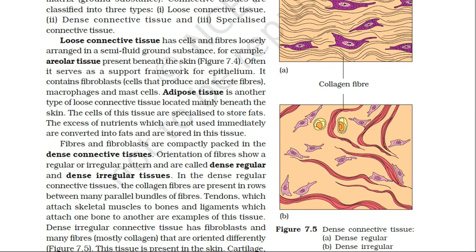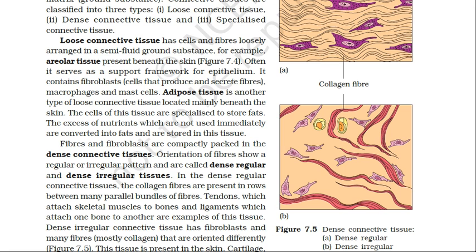Now the dense irregular tissue. In this, the fibroblasts and the collagen fibers are oriented differently, which means they are compactly packed, but they are not in a proper pattern.